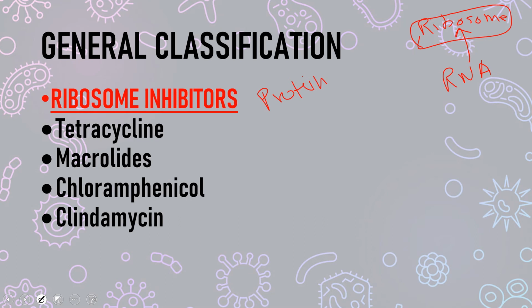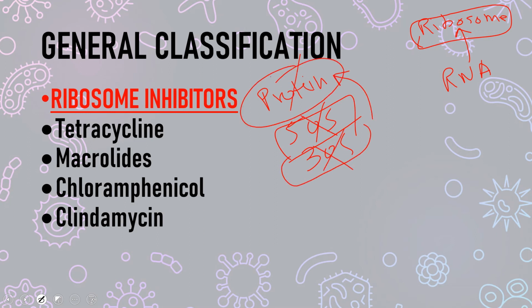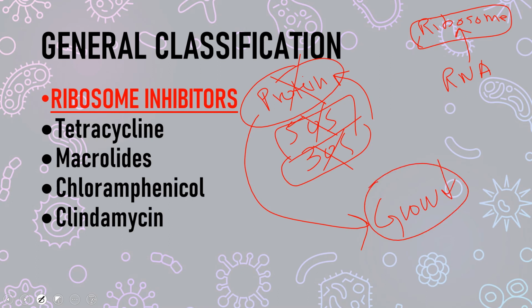Most of these drugs bind to the 50S component of the ribosome and some bind to the 30S component of the ribosome, and hence they block protein synthesis. When protein synthesis is blocked, the bacteria cannot grow. The growth of the bacteria is diminished. Such drugs are mostly bacteriostatic drugs, meaning that they inhibit the growth of the bacteria.